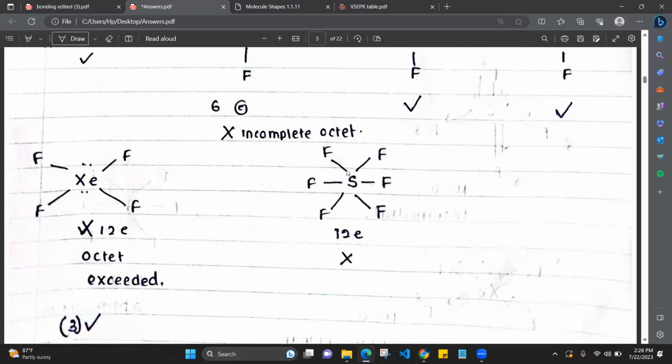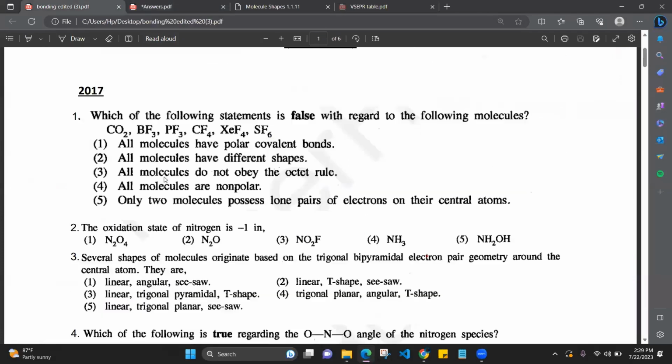SF6, let's count 1, 2, 3, 4, 5, 6, 7, 8, 9, 10, 11, 12. Again, the same thing. 12 electrons are there around sulfur after it is bonding with 6 of fluorine. So then the octet will be exceeded. So the third statement, all the molecules do not obey the octet rule. That is a correct statement. Do not obey the octet rule.